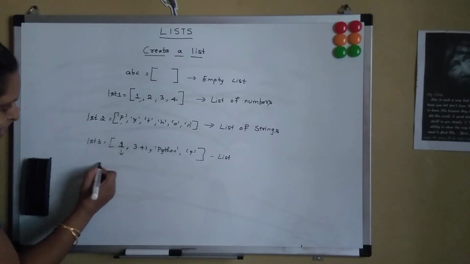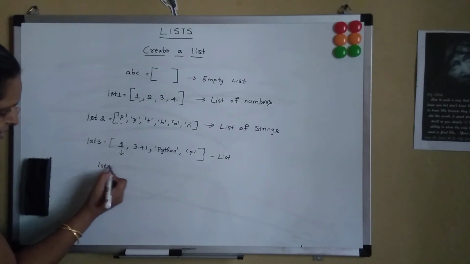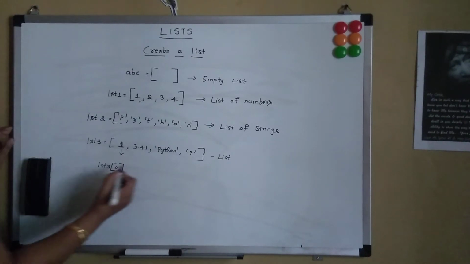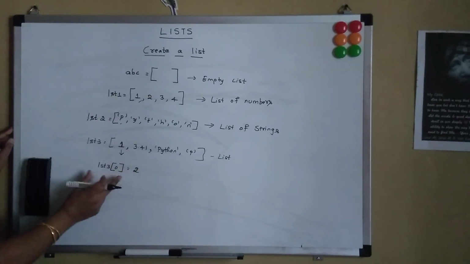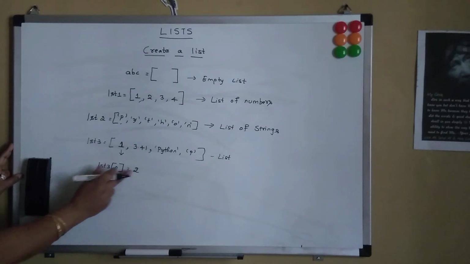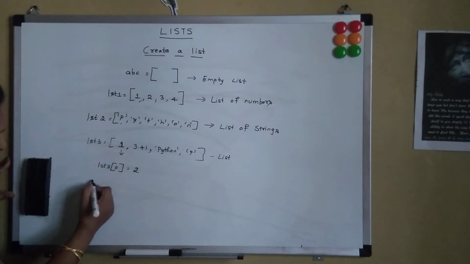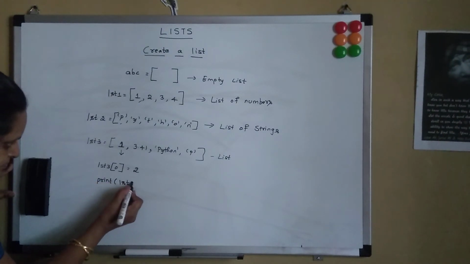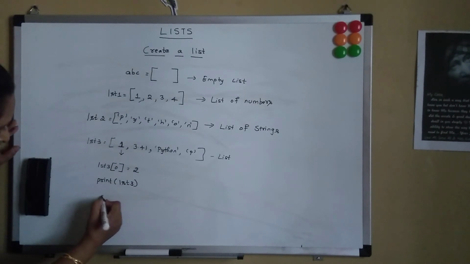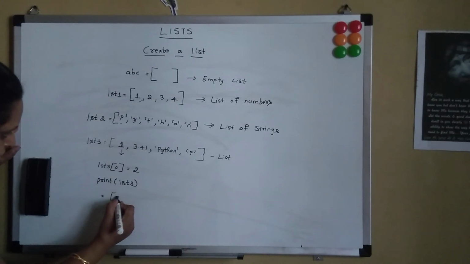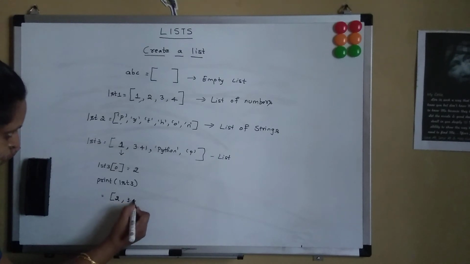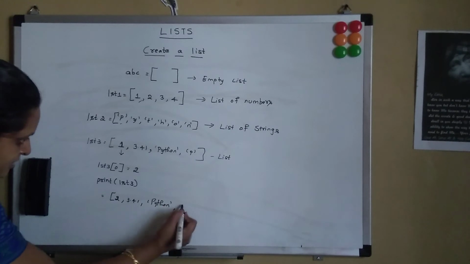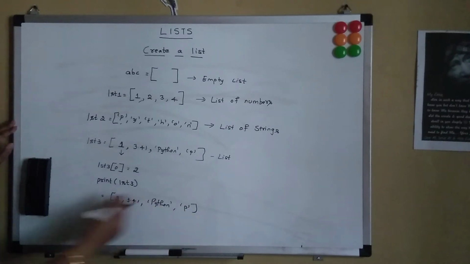This element can be accessed with lst3 of 0 because it is at the 0th position, and we can change it to 2. So if I say lst3 of 0 is 2, and when I say print lst3, it will print 2, 3.41, Python, P. So lists are mutable.